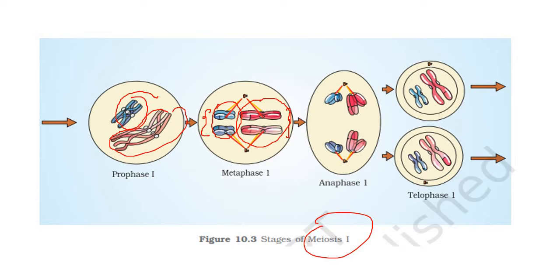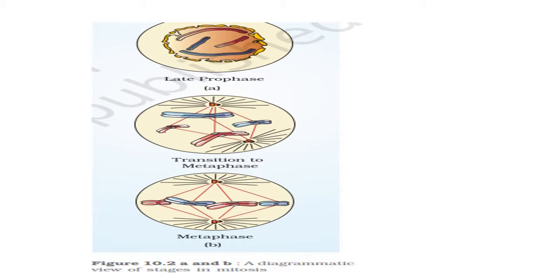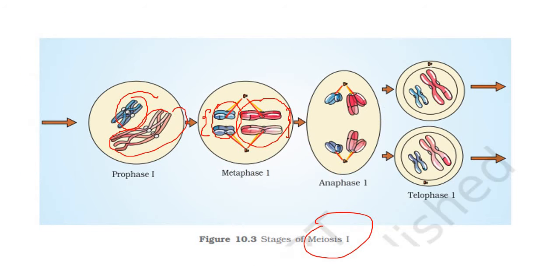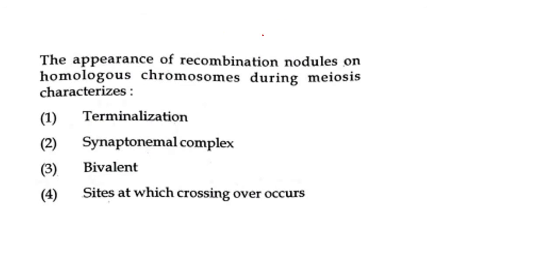While in mitosis, what happens? There is no pairing of homologous chromosomes. We can see that these chromosomes are being placed at the equator where there are no pairs of homologous chromosomes. So that is not happening during mitosis. So the correct answer would be the fourth one, since they are asking regarding the mitotic cell division and not meiotic cell division.